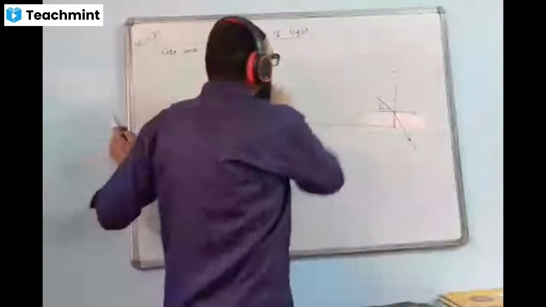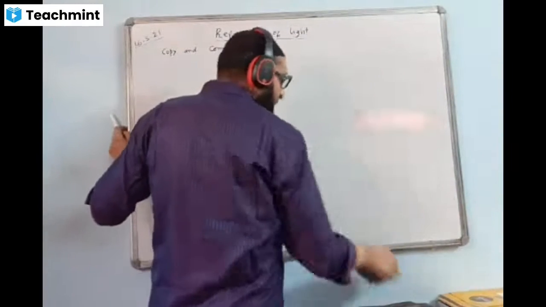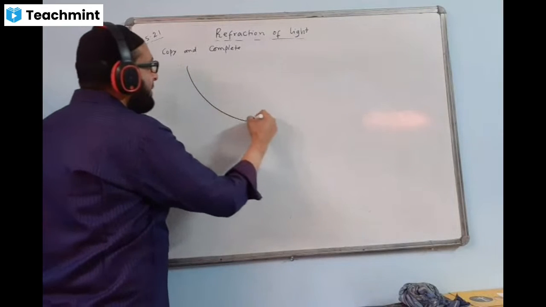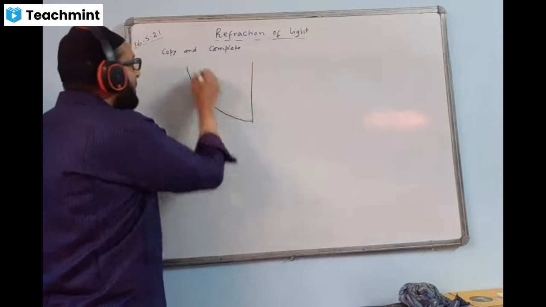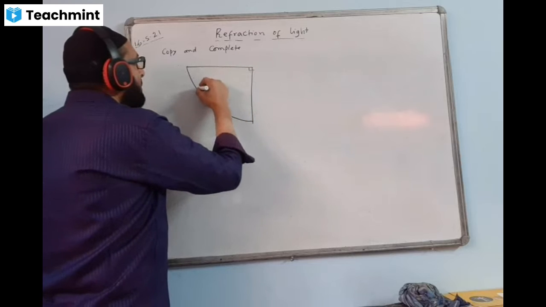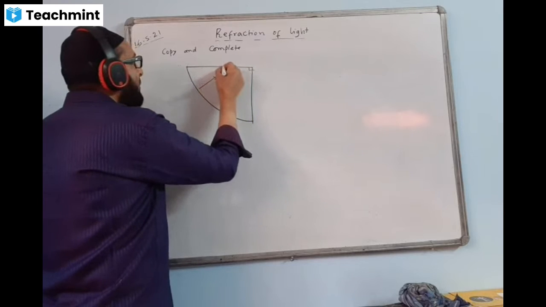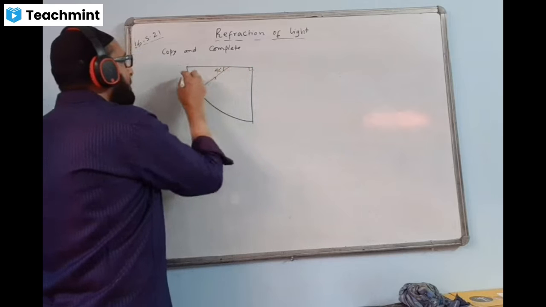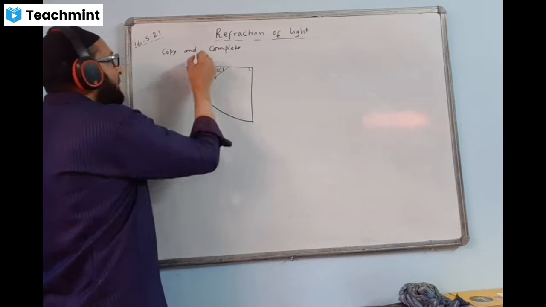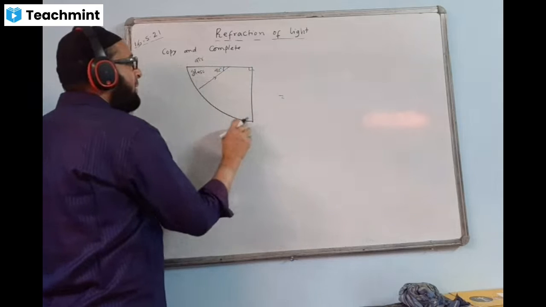Another thing, instead of giving a rectangular glass block, they may give it in the form of a quadrant piece of glass like this. They will actually say copy and complete, like this is given. One diagram is given like this. Just have a look at it. This is given 42 degree. This is glass. This is air. Let us complete this.